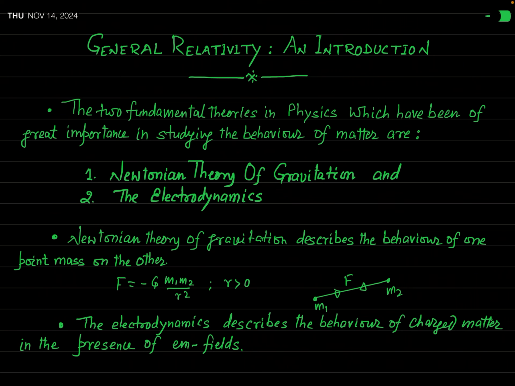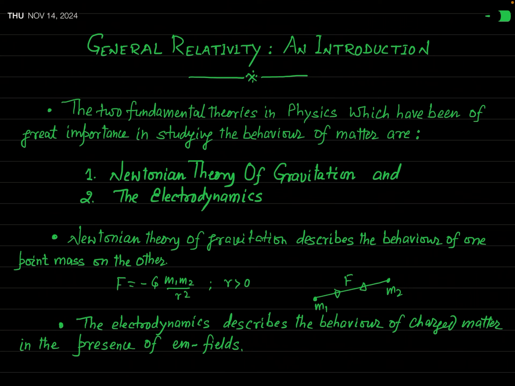Basically, general relativity is named after Albert Einstein, who first proposed this theory, but after that there are so many mathematicians who developed it. And in our course of lectures, we will see the contribution of different mathematicians in the field of general relativity.